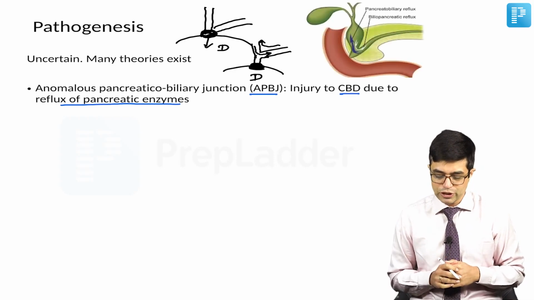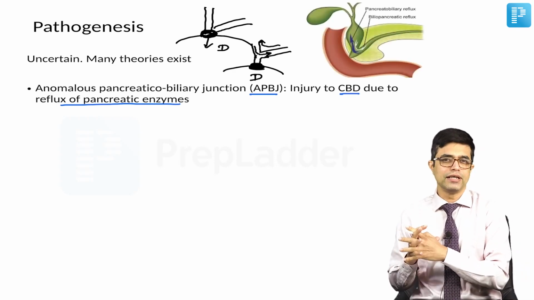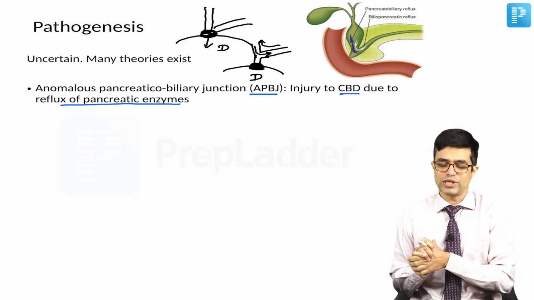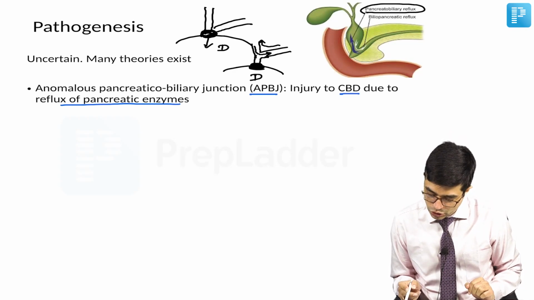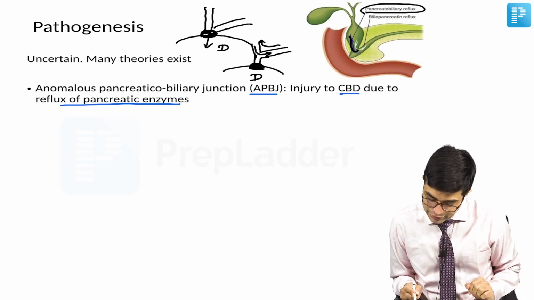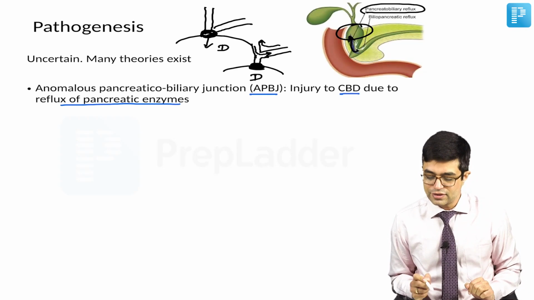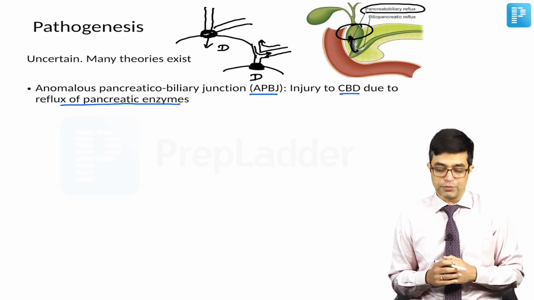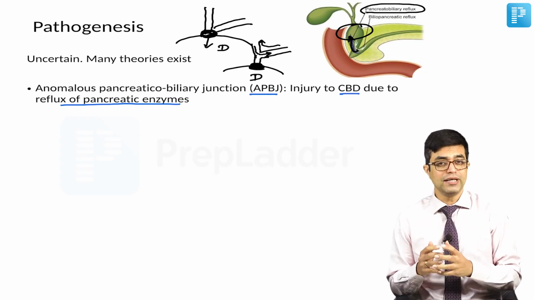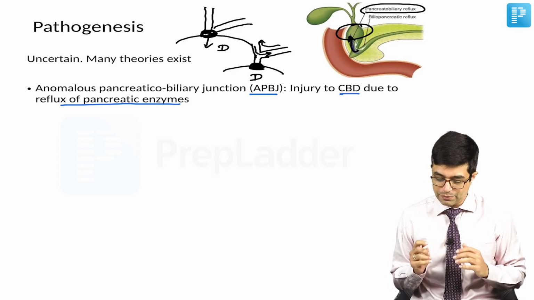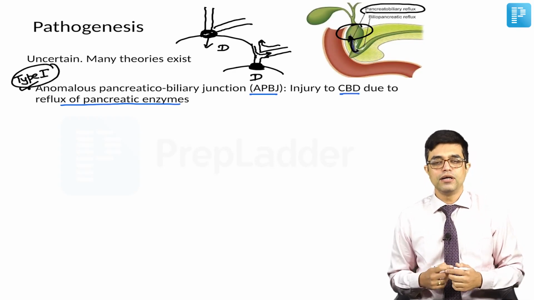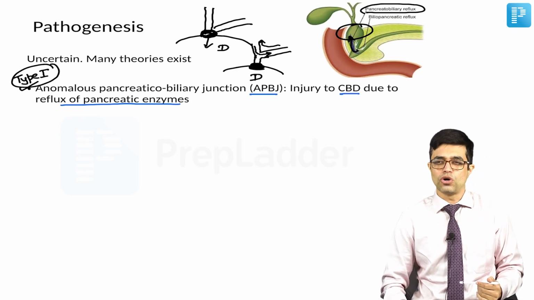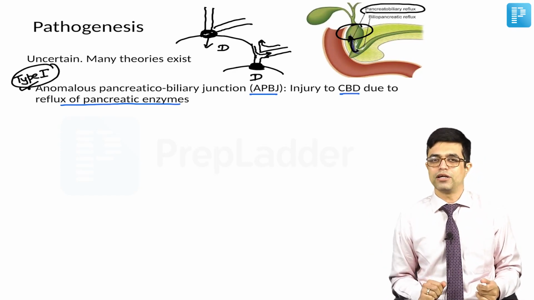So, if I have to show you a picture, this is the photograph which is given in some of the standard journals and one standard textbook as well, that there is pancreatico-biliary reflux, or the pancreatic enzymes entering into the biliary tree, which cause this dilatation or choledochal cyst formation. So, this is one of the commonly accepted hypotheses. You can remember that APBJ is responsible for the most common variety, that is type 1 cysts. However, whether it is involved directly or not in the other forms is still a matter of conjecture.